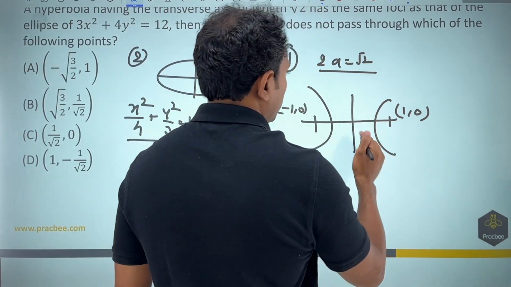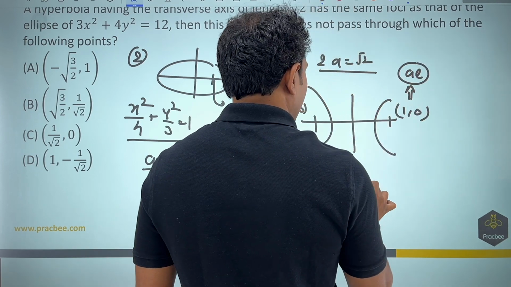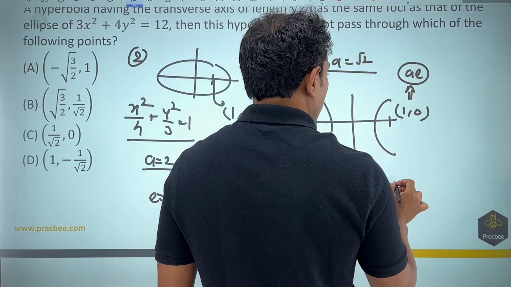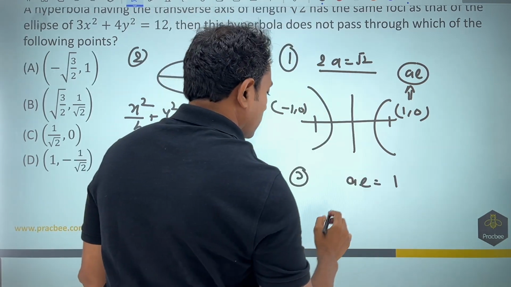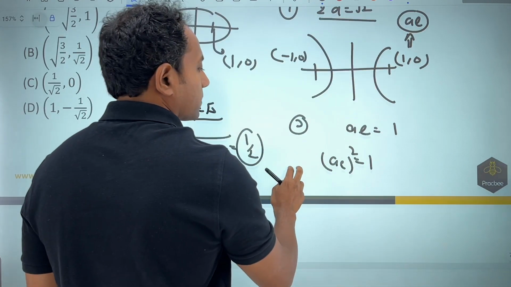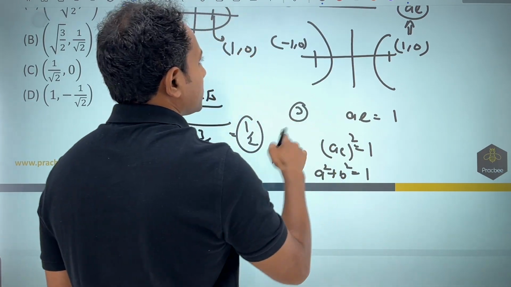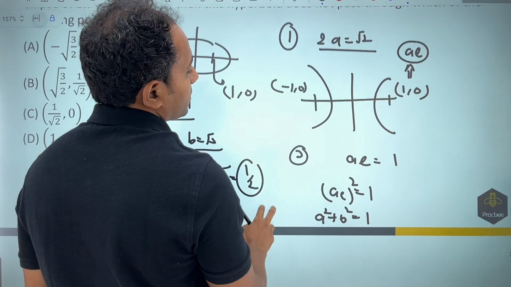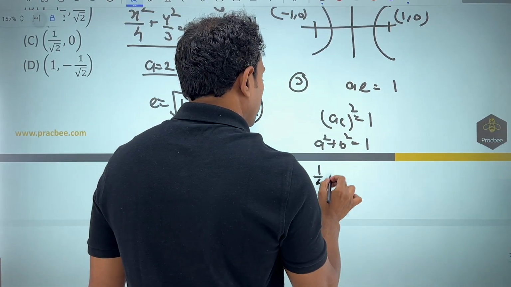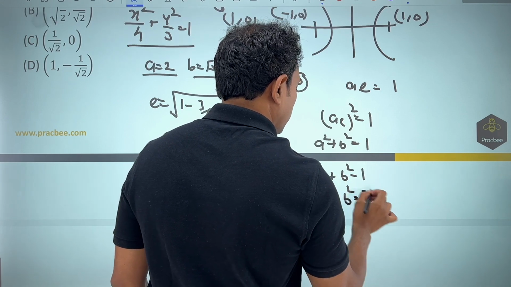Now we have got the value of a. This is nothing but ae. So you can see that ae for the new one is given as nothing but 1. From here, if I square it up, a square e square will be equal to 1. So this is nothing but a square plus b square equal to 1. In this case, the value of a of the hyperbola is given as 1 by root 2, so this will become 1 by 4. b square is equal to 1, so b square becomes 3 by 4.